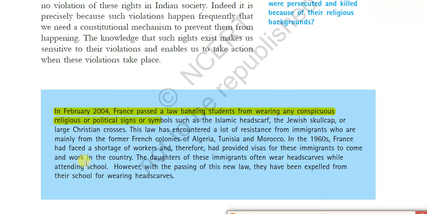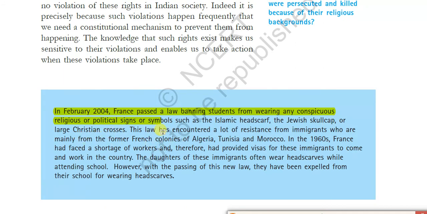In the 1960s, France faced a shortage of workers, and therefore it provided visas for immigrants to come to work in the country. When these immigrants came to work and settled there, in February 2004 the French government passed a law banning students from wearing conspicuous religious or political signs or symbols, such as Islamic headscarves, Jewish skull caps or large Christian crosses.